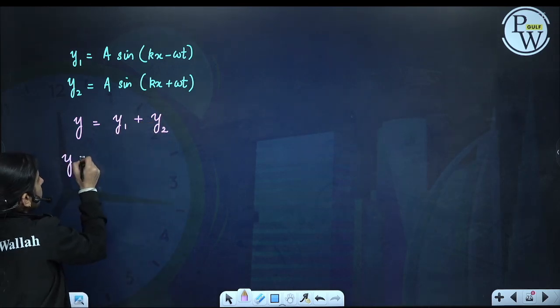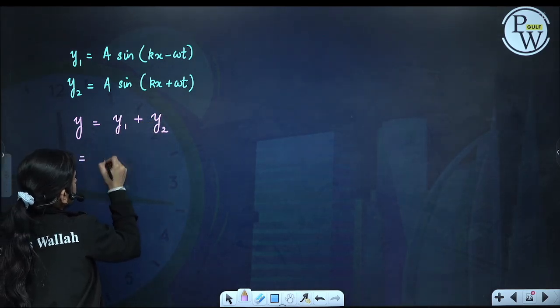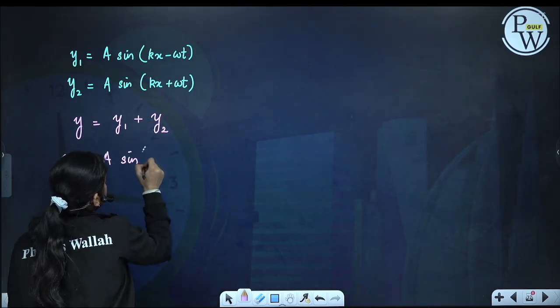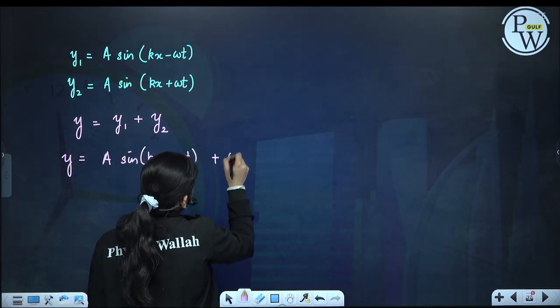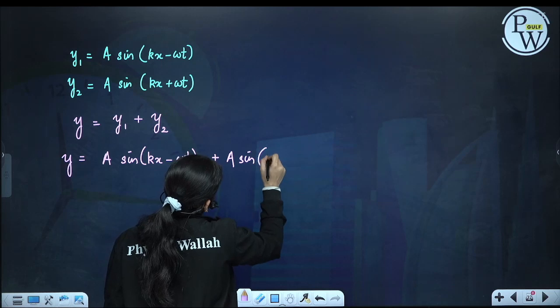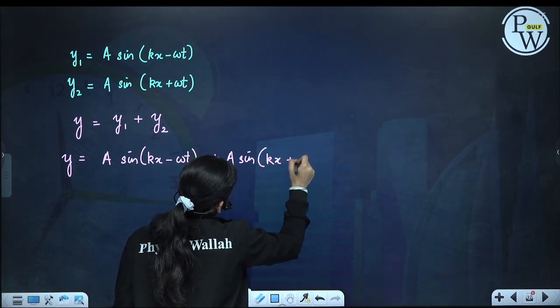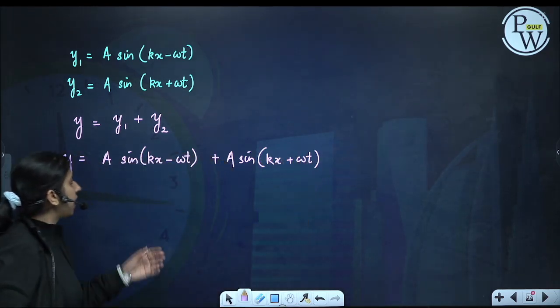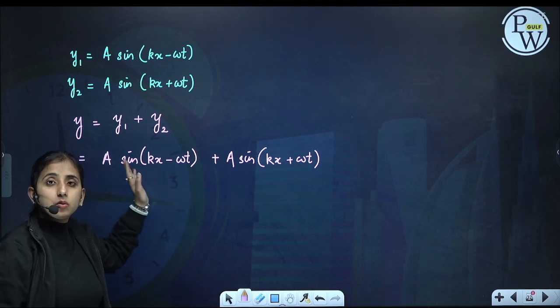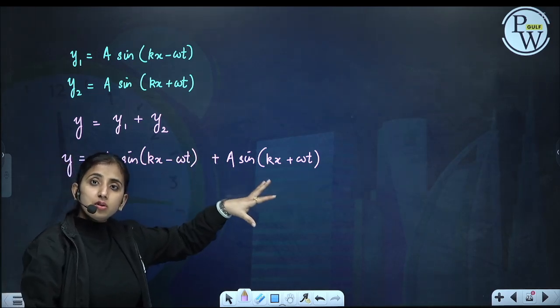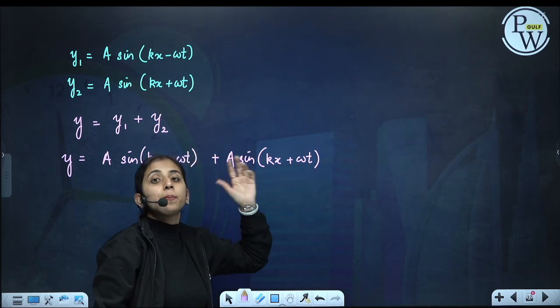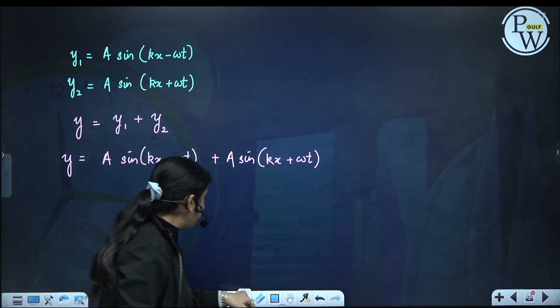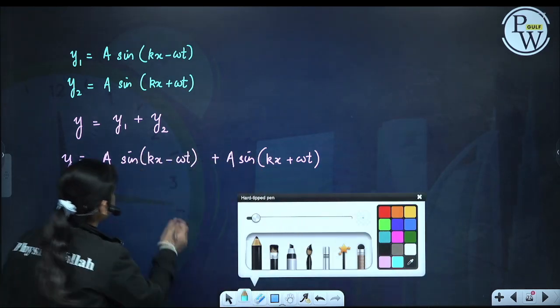So solve it. a sin(kx minus omega t) plus a sin(kx plus omega t). Use the identities sin(A minus B) equals sin A cos B minus cos A sin B, and sin(A plus B) equals sin A cos B plus cos A sin B. The cos terms in this case will get cancelled.